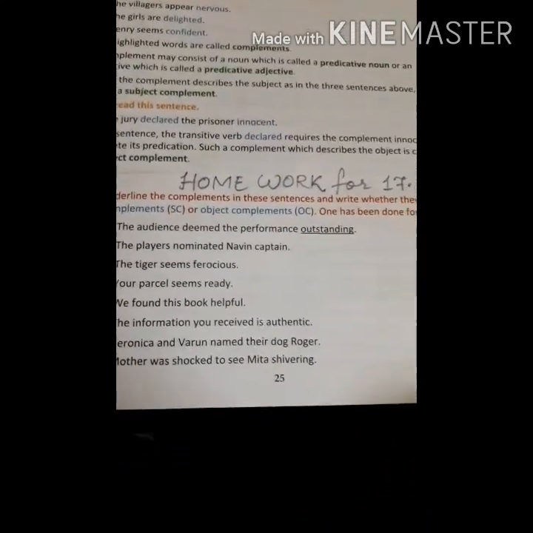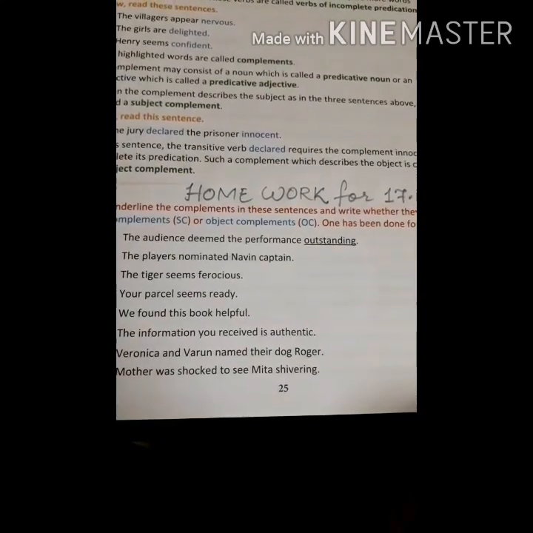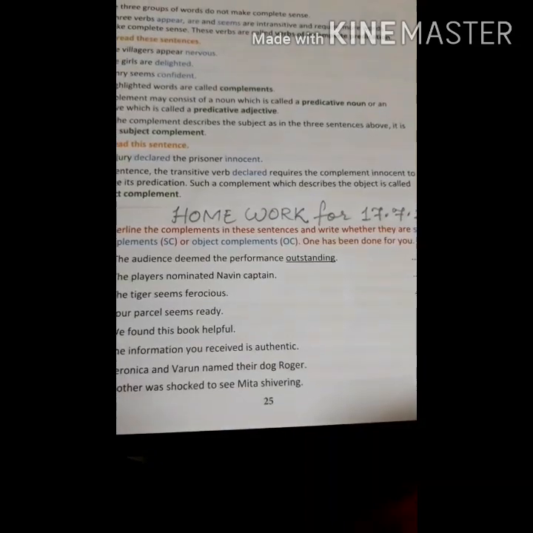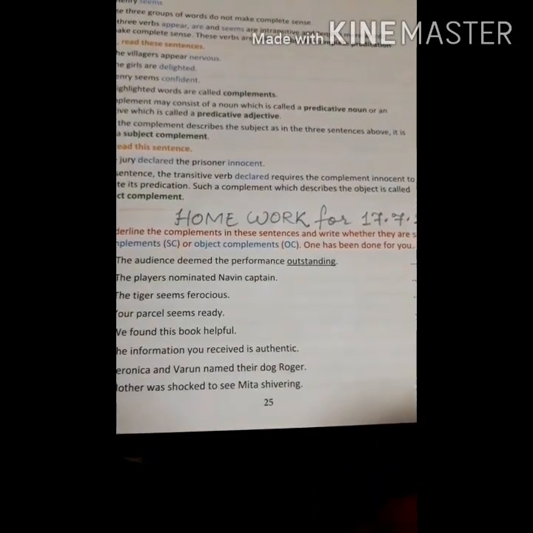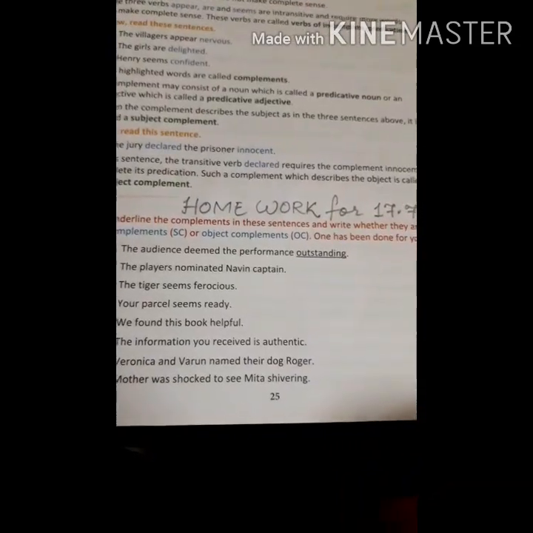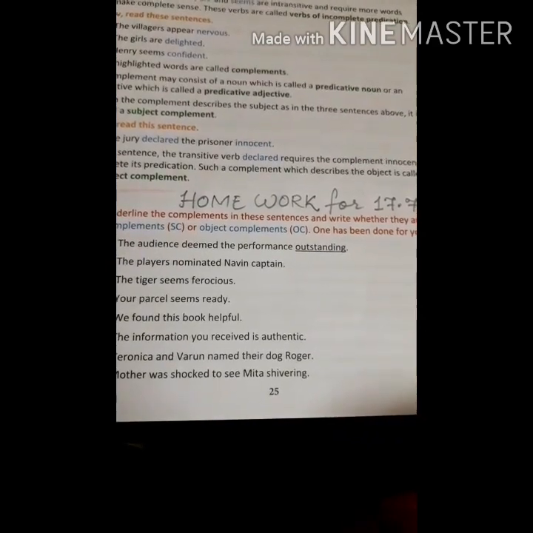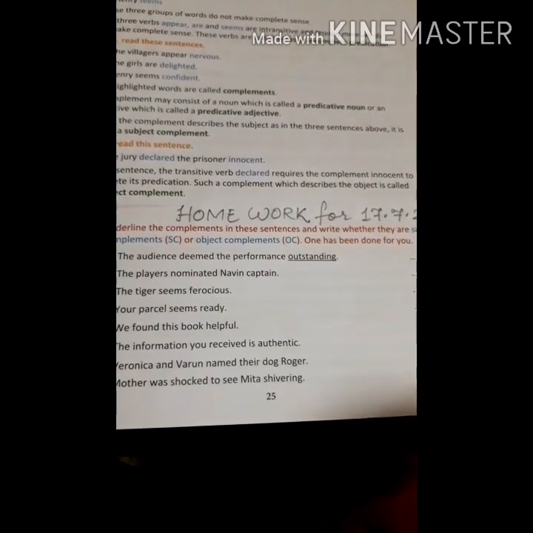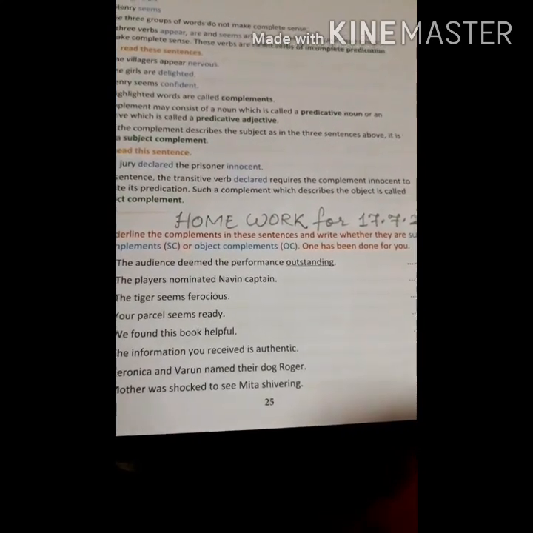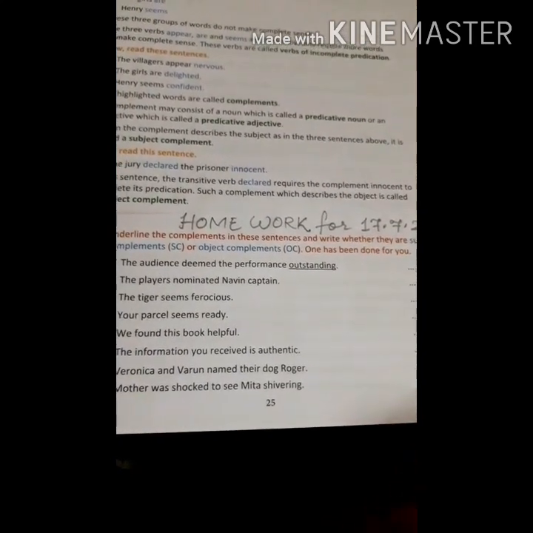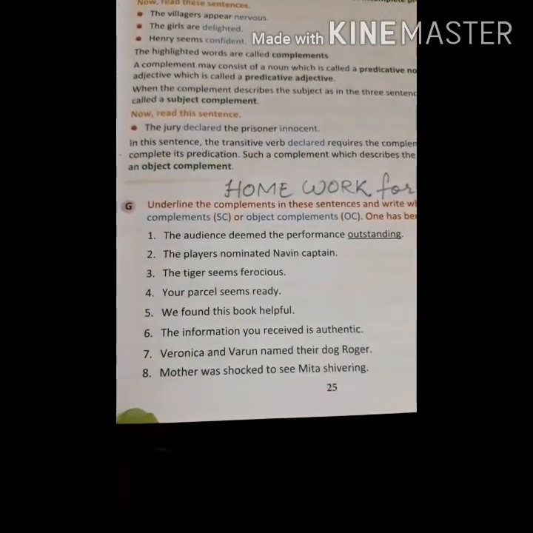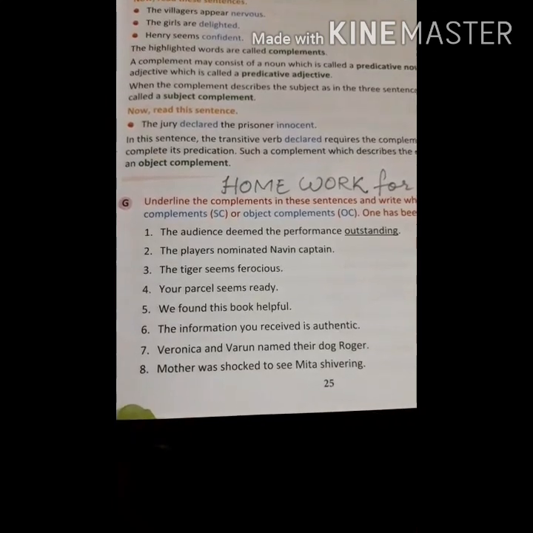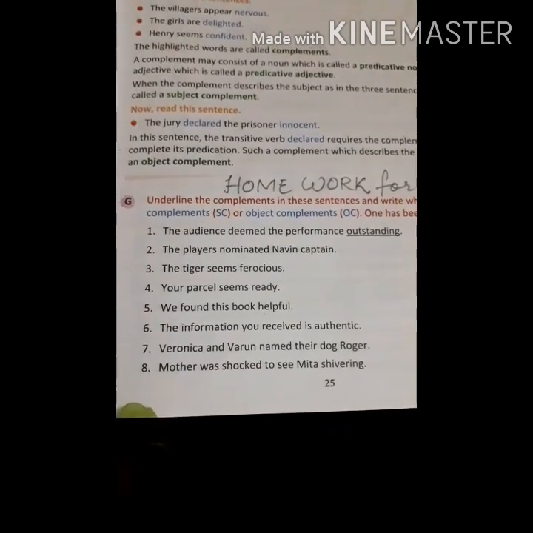Suppose the first one is given, the answer is given for you. The audience deemed the performance outstanding. This word outstanding is the complement, and it is used for the performance, not for the audience. So here the performance is the object, that is the direct object. So you will write here object complement. Suppose the second sentence, the players nominated Naveen captain.